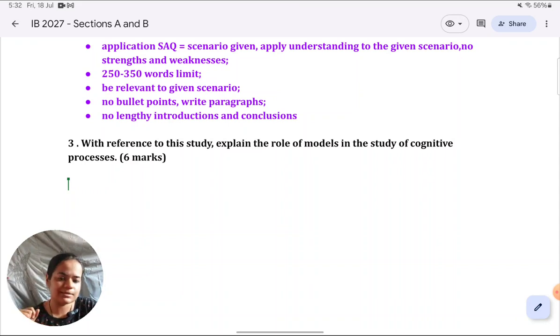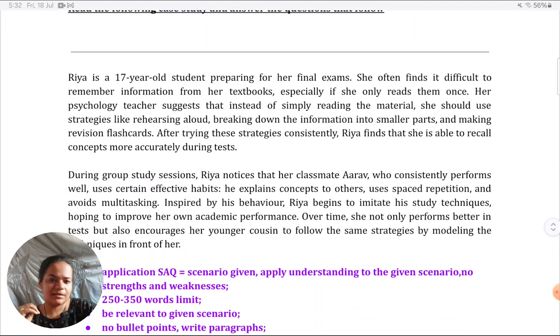Otherwise you won't understand the outline that I'm making. See, as such, if we look at the topic of cognitive models, there are a lot of information processing models available. But if you look at this scenario, what is the most relevant to what Ria is doing? She just reads the material, then eventually when her teacher tells her to break it down and to keep on repeating and stuff, then she starts doing better. It's clearly hinting at the multi-store model of memory.